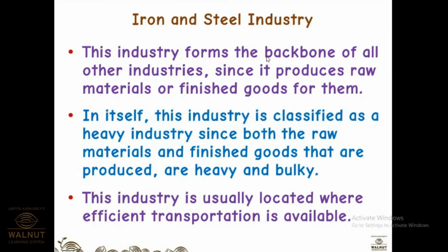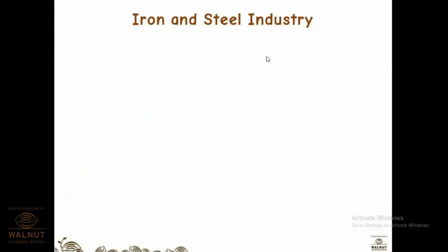So you have to have a good infrastructure. And what kind of transportation will be convenient? Will it be sea? Will it be land? Will it be air? Land. Land and sea also. Okay, so land and sea transport will be the most convenient type of transport that will be available.